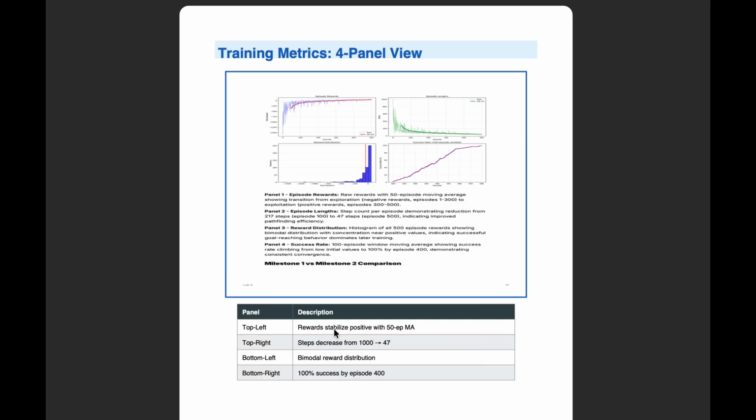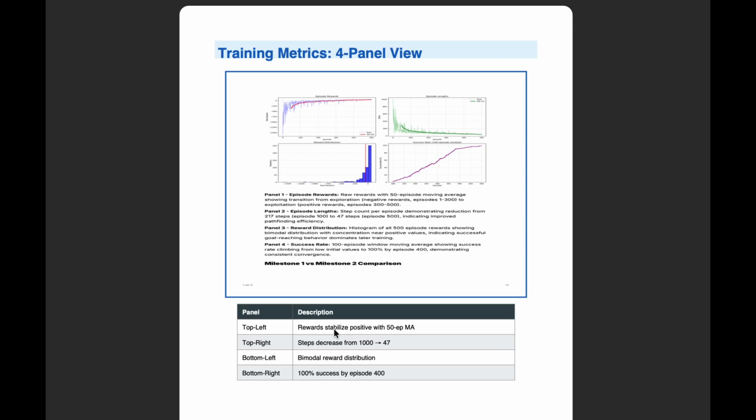This four panel visualization gives us a comprehensive view of training dynamics. In the top left, episode rewards show our rewards stabilizing in positive territory, with a 50 episode moving average smoothing out the noise. Top right shows episode lengths. This is key. We start taking many steps per episode, but this quickly decreases to around 47 steps, showing we are finding more efficient paths.